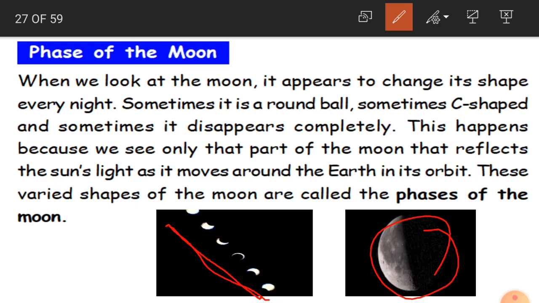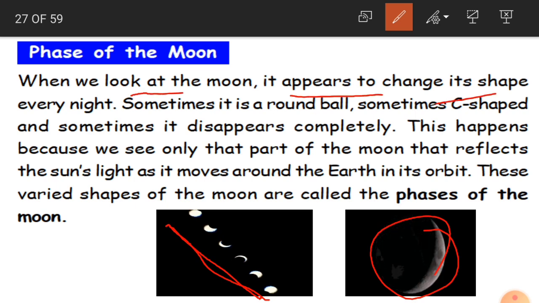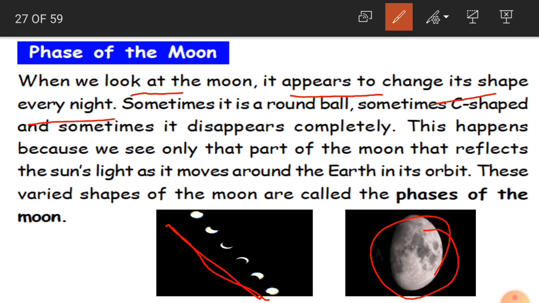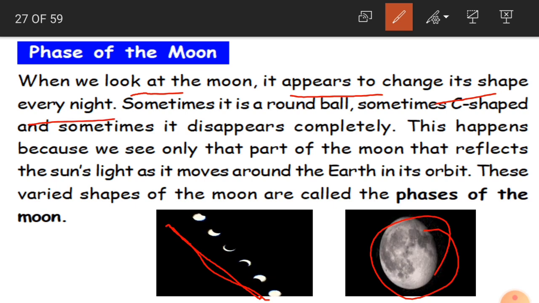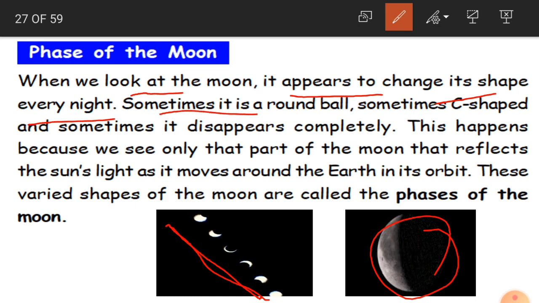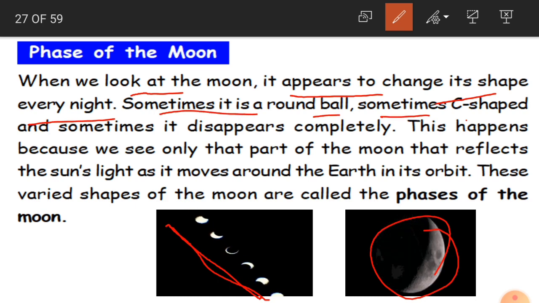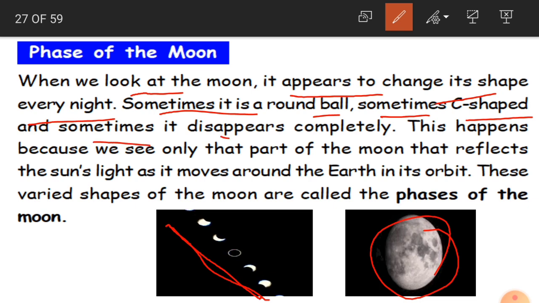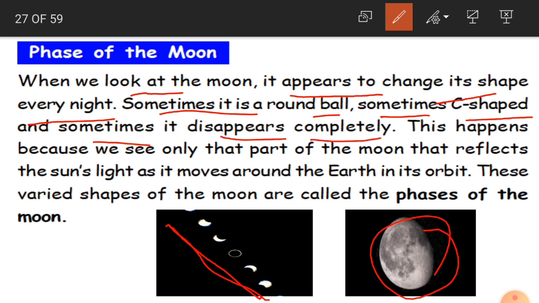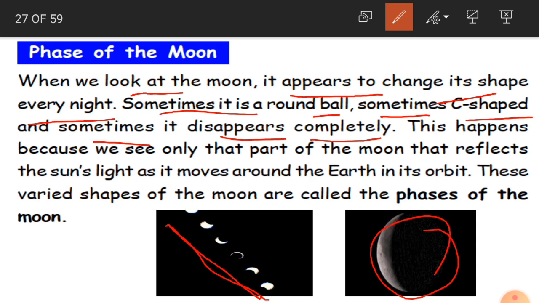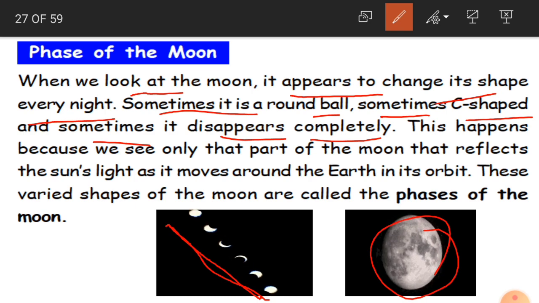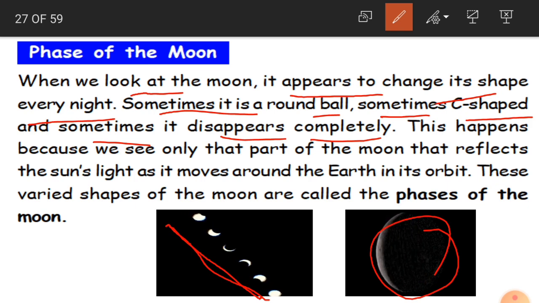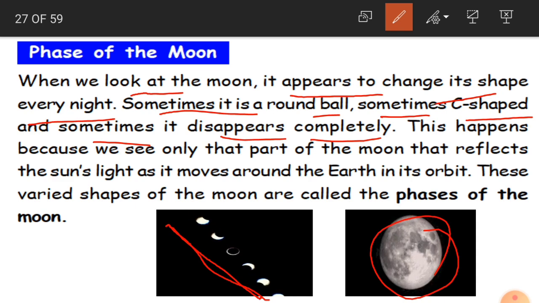When we look at the moon, it appears to change its shape every night. Sometimes it is a round ball, sometimes C shaped, and sometimes we will not be able to see the moon completely and it becomes total dark, when there is no moonlight in the sky.